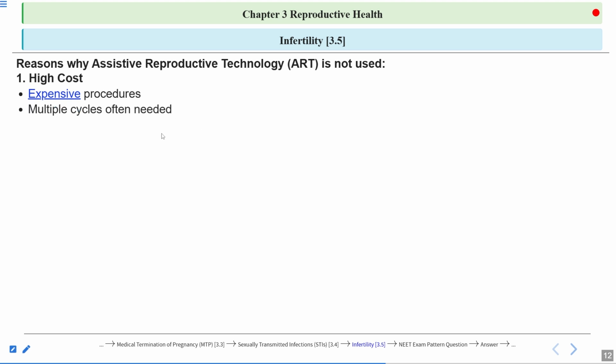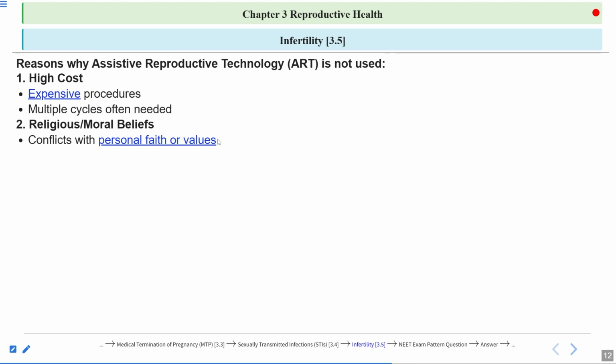So multiple cycles are often needed, so it is not that successful. Second one is religious or moral beliefs. There can be conflicts with personal faith or values. Sometimes people don't think it is ethical to do it because this is not the natural way.